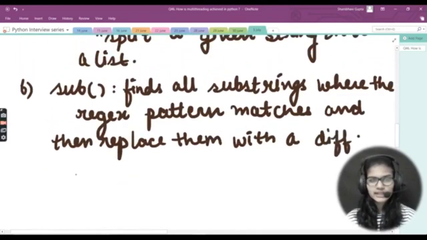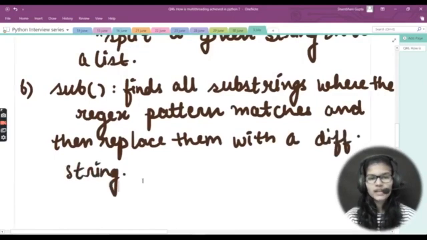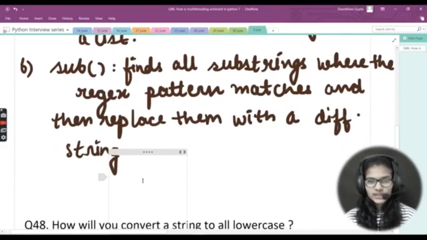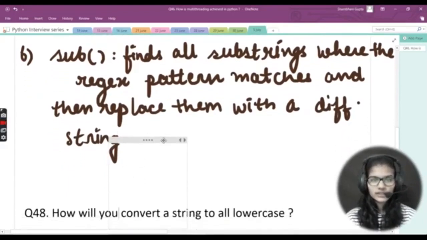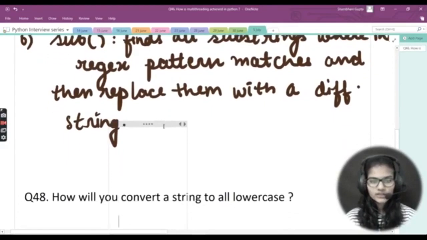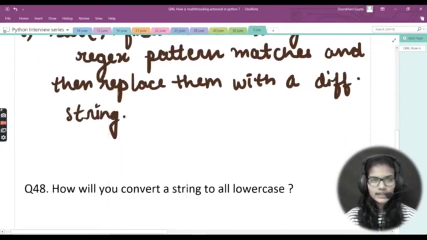So this is the use of the sub function, which finds all the substrings where the regex pattern matches and then replaces them with a different string. I hope that you have got a fair and clear idea regarding this.